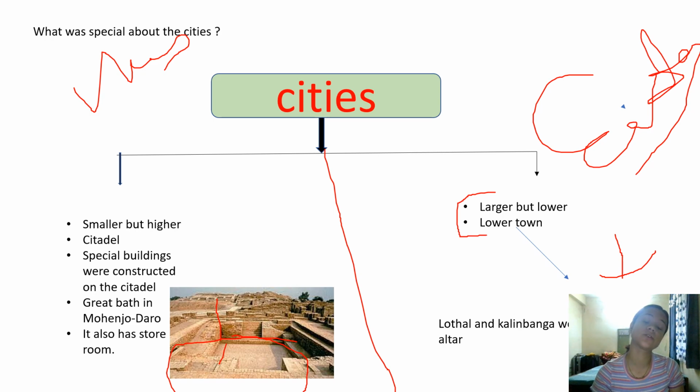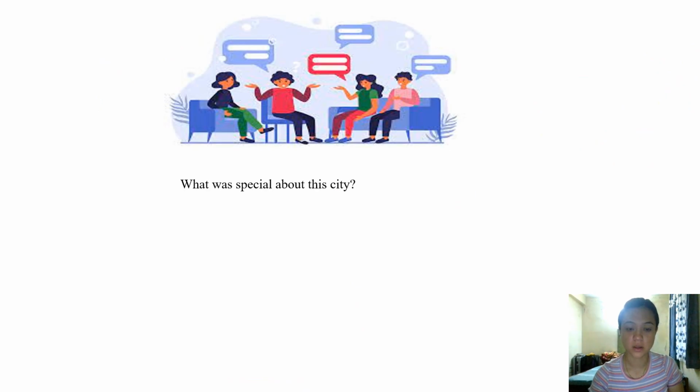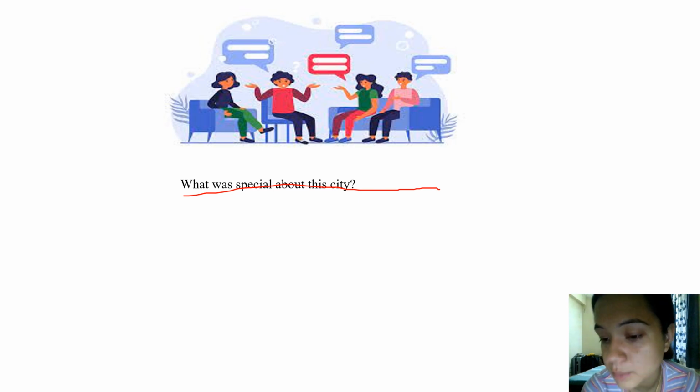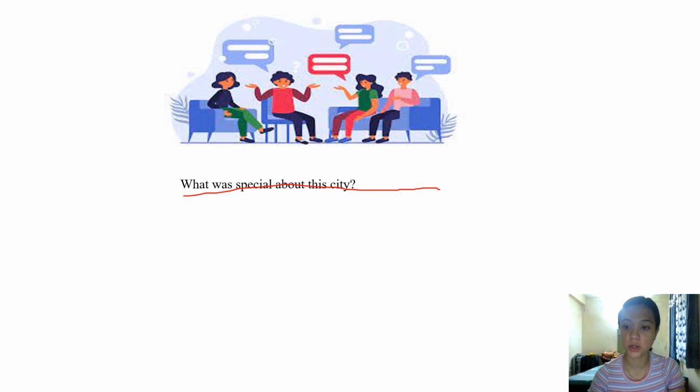So what was special about these cities? We came to know that there was a division of parts, and if you have watched the movie of Hrithik Roshan, he mentioned two parts of cities. There were two parts of a city, right? So you're going to explain this in your notebook.